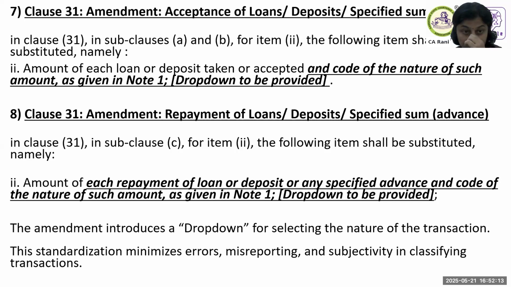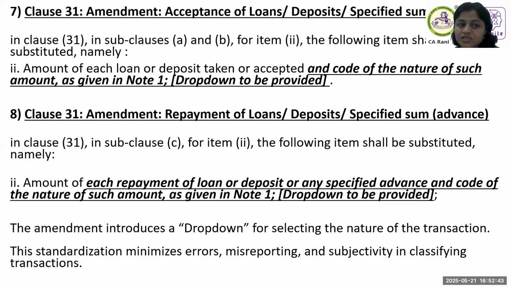So there could not be a situation where a loan or deposit relating to only immovable property they want to capture in clause B. That cannot be the situation. So to my mind, this is an error. Maybe we will wait to see whether they come out with any clarification. Either they should come out with a clarification or a better understanding of this reporting. Let us wait and see. At this point, I think there could be a change, or there is a challenge here.